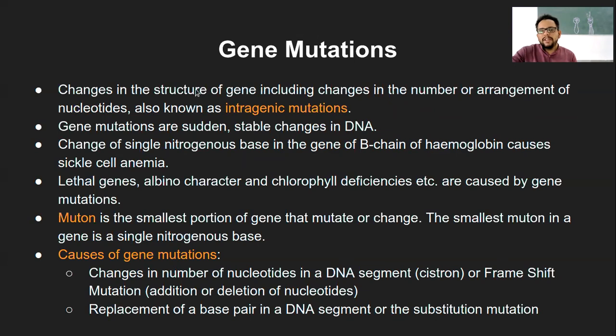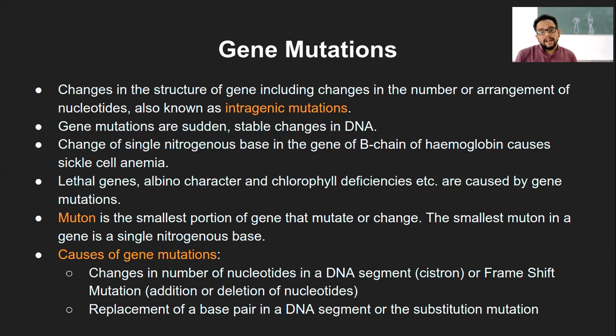So changes in the structure of the gene, including changes in the number or arrangement of the nucleotides, is known as gene mutation. It is also called intragenic because it is happening within the gene, not in between two genes, but within that particular gene. That is what is intragenic mutation.